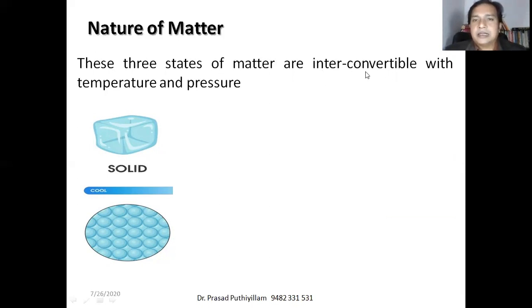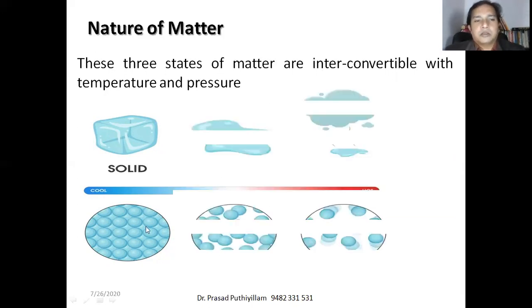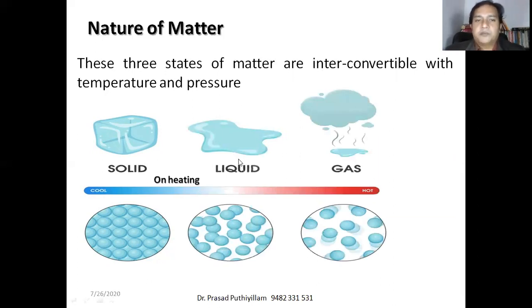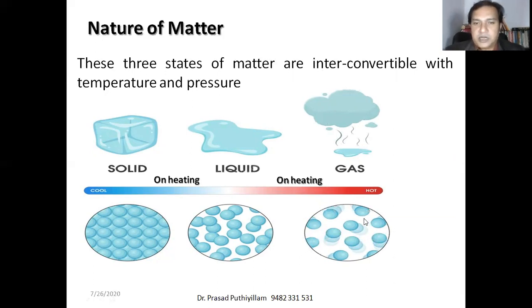They are interconvertible with temperature and pressure. Interconvertible means solids on heating can be converted into the liquid state, and liquids on cooling can be converted into the solid state. Likewise, liquids on heating will get the gaseous state, and the hot gaseous state on cooling will get the liquid state. That is why we say these states of matter are interconvertible with temperature as well as with pressure.